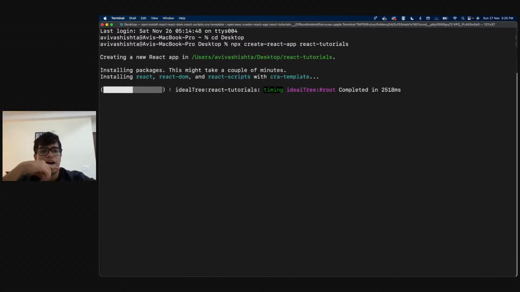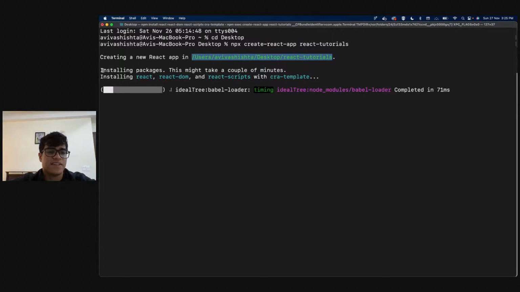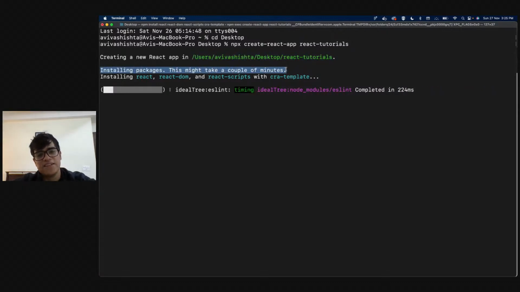Right. So as you can see, the terminal is now working. It says creating a new React app in users slash avivashish slash desktop, and this is the folder that I made, react-tutorials. It is currently installing packages. This might take a couple of minutes.